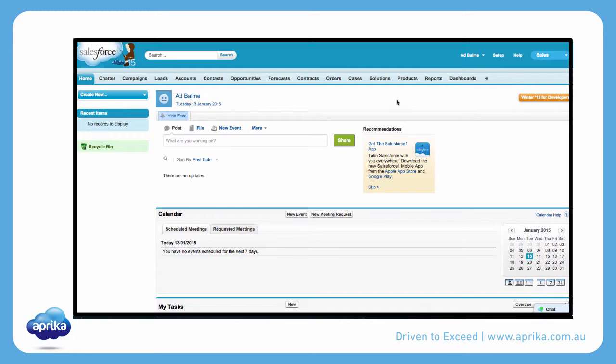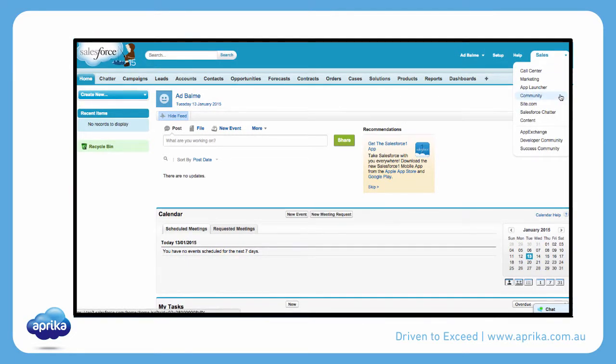Firstly, navigate to the Salesforce.com AppExchange. You can do this by clicking the Application menu in the top right-hand corner of Salesforce. At the bottom of that menu, you'll see there is an option for the AppExchange.